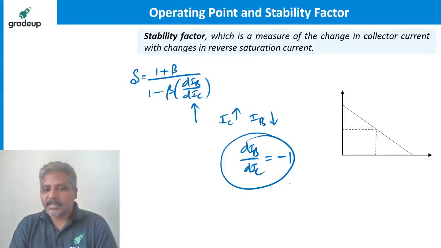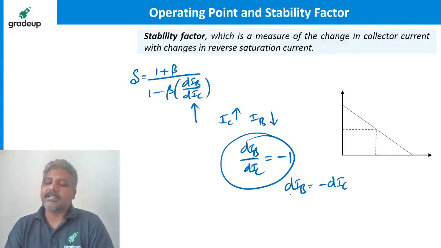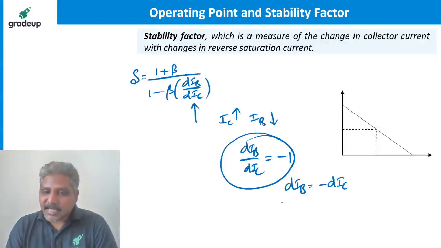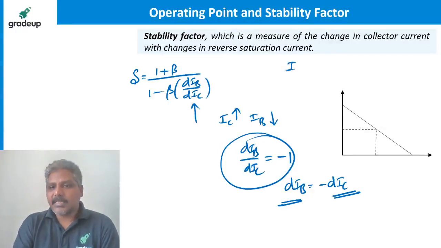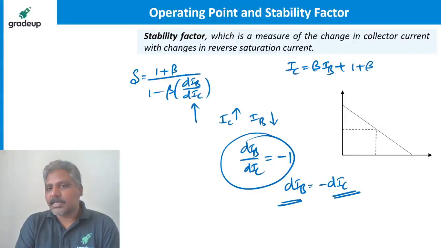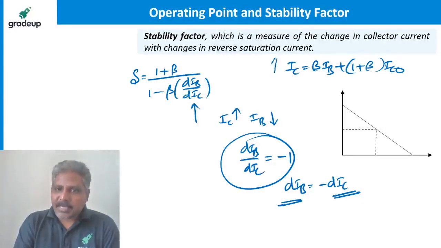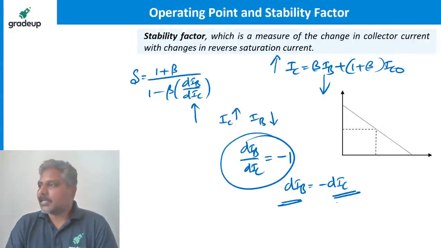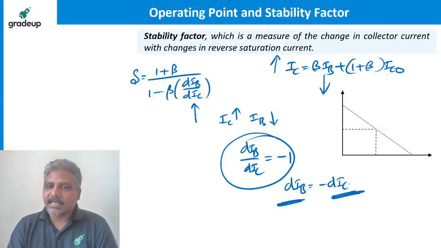What is the meaning of this? dIB is equal to minus dIC. That is the meaning, right? Change in IB is equal to change in IC. That's what we wanted, because IC is equal to beta times IB plus (1 plus beta) times ICO. For some reason IC is increasing, by same amount IB has to decrease. Then it is maintained. Why negative sign?